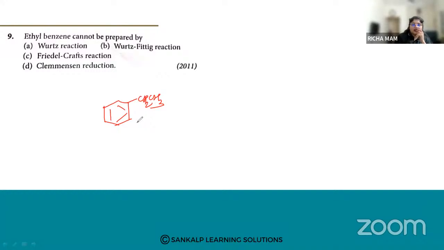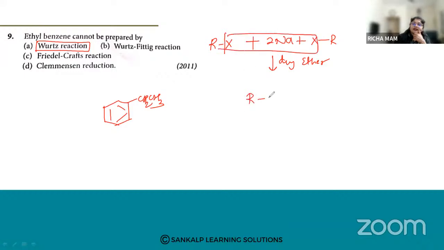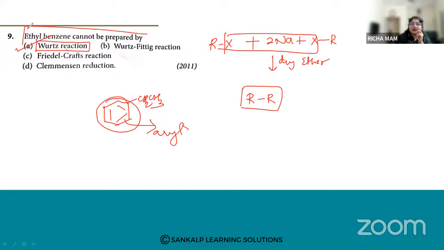Ethyl benzene, can it be prepared by Wurtz reaction? In the Wurtz reaction, what do we want? We want both the alkyl halides, right? So we want alkyl halides in your Wurtz reaction. Both should be alkyl, but here in the compound there is an aryl group. So ethyl benzene cannot be prepared by Wurtz reaction.